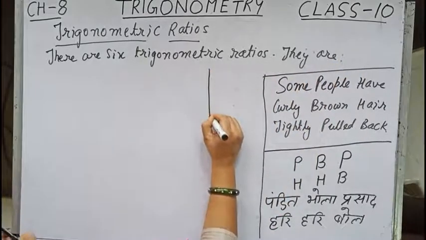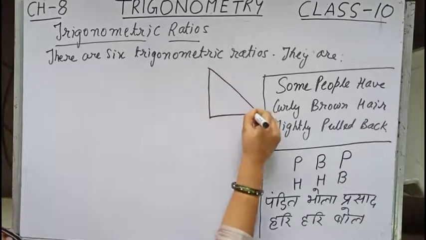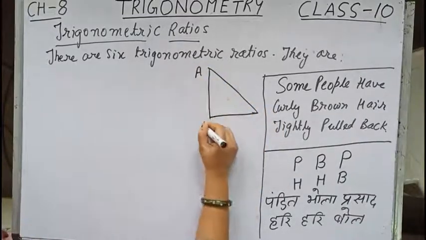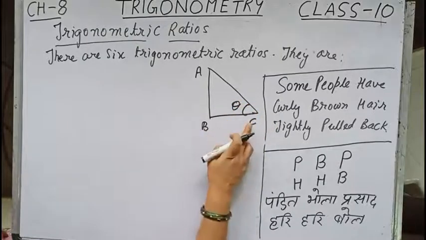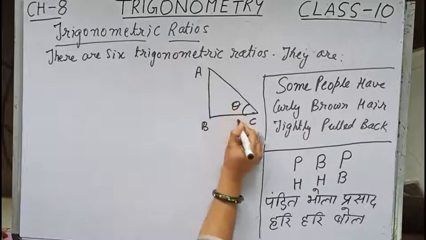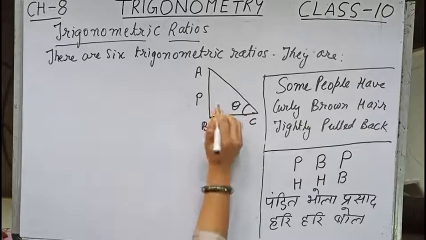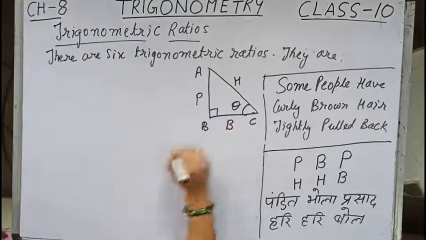I am considering this figure; you can draw any other figure and write the values accordingly. I am considering this acute angle theta. So obviously for this angle, this will be perpendicular, this will be hypotenuse and BC will be the base.